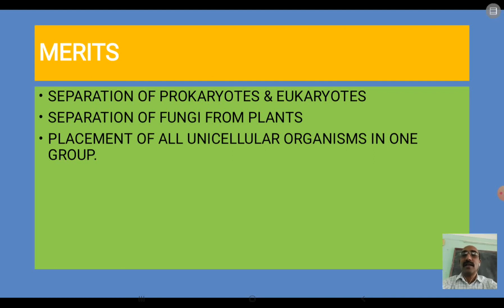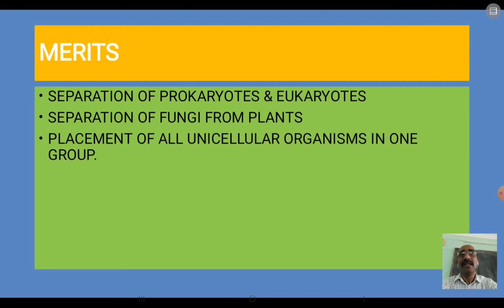Then the last one is that all the unicellular organisms have been placed in one group, okay, that is monerans. All the unicellular organisms are placed in one group under the Monera. So, these are certain merits of the 5 kingdom system of classification.